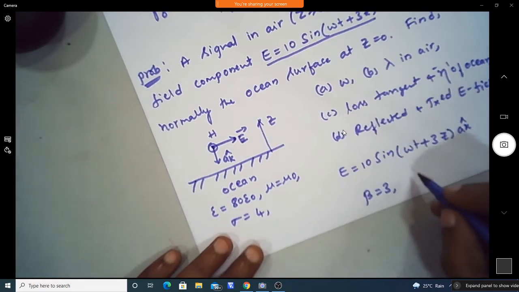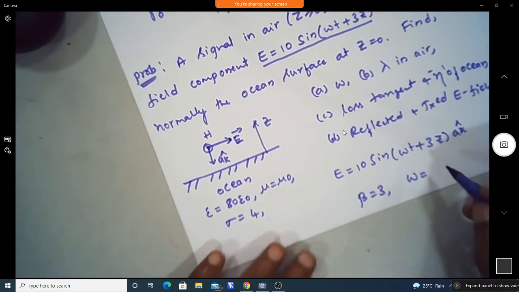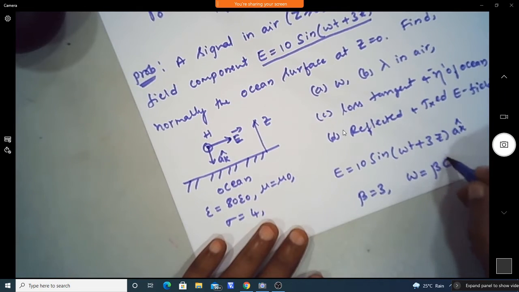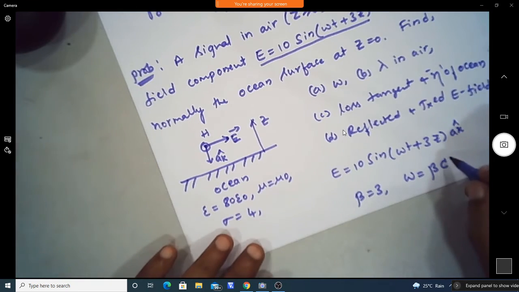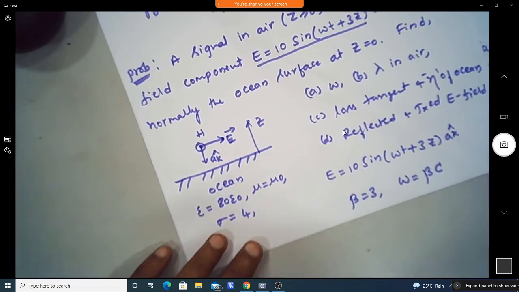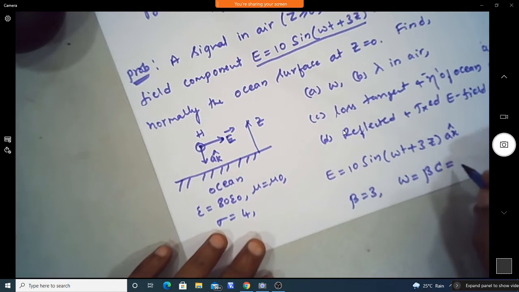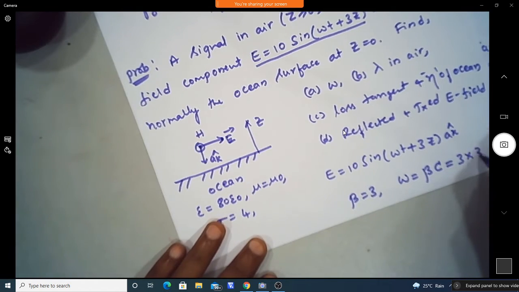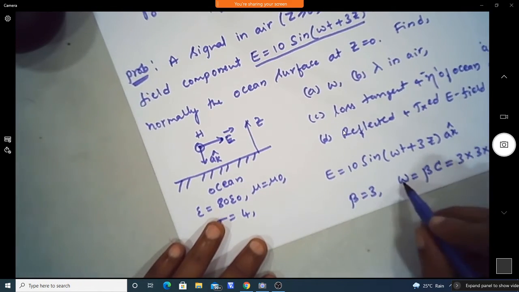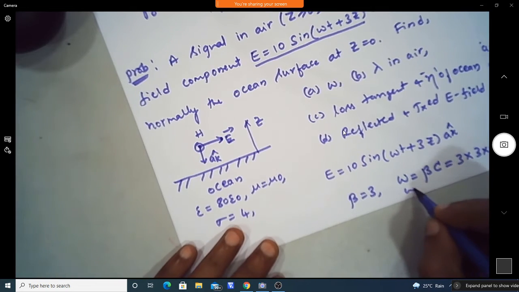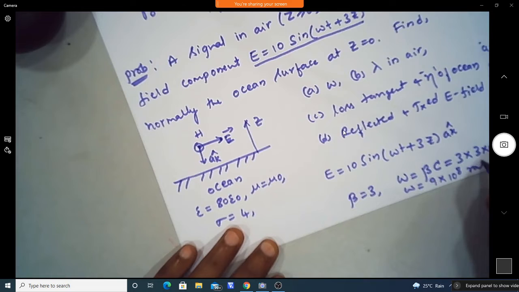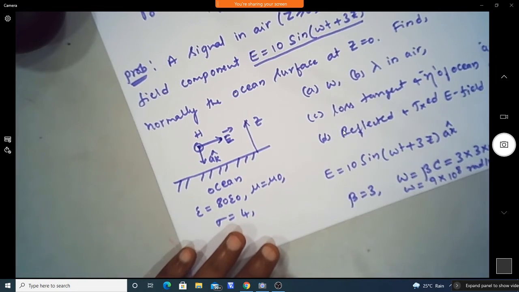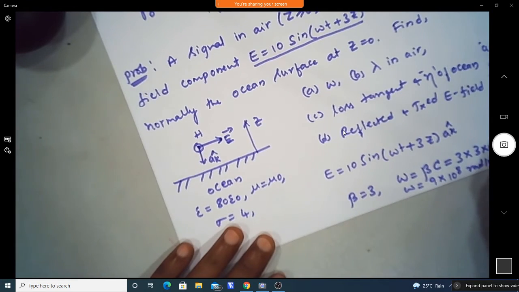Now we can find omega in the air, which is nothing but beta times c. In the air, or in free space, the velocity is c. Beta value we know and c value we know, so we get omega equal to 9 into 10 power 8 radians per second.